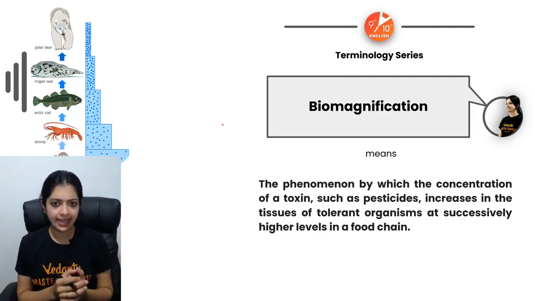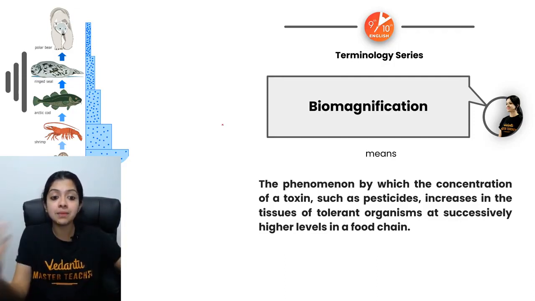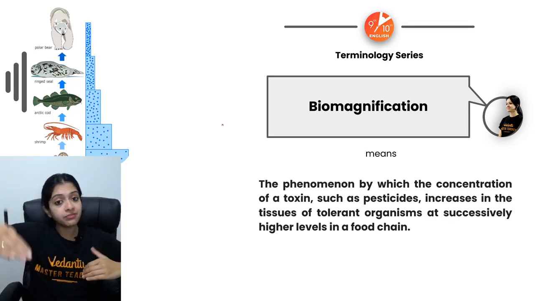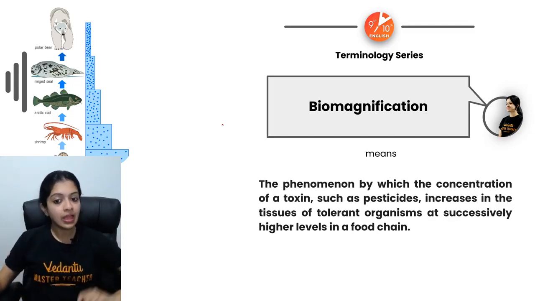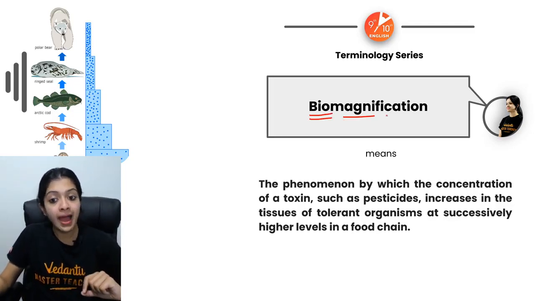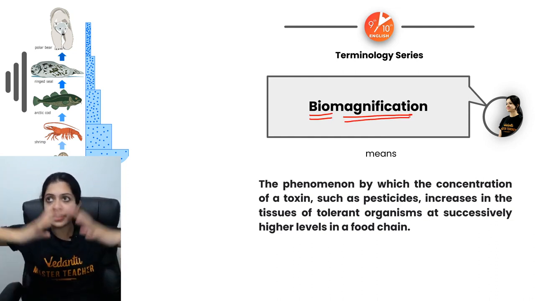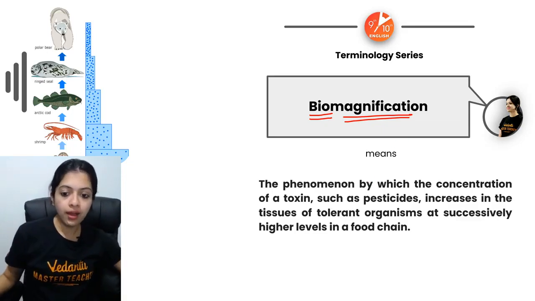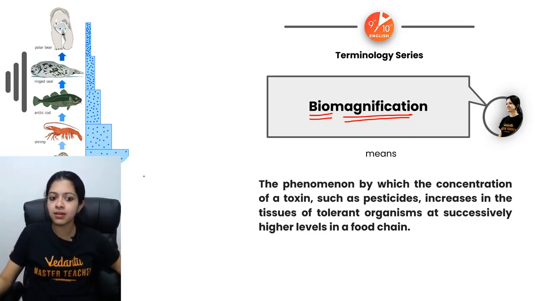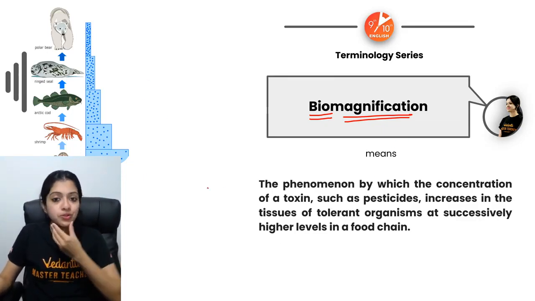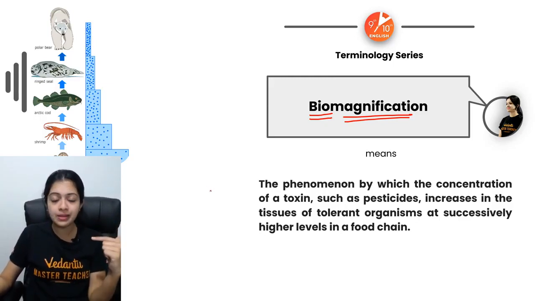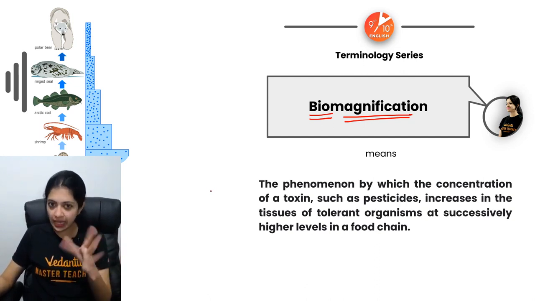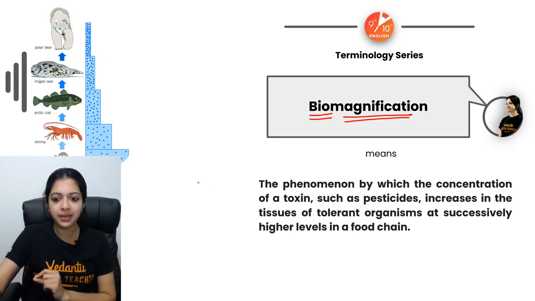Now, another complex term in this chapter is biomagnification, the process whereby the concentration of a toxin, for example pesticides, gets multiplied manyfold with every subsequent trophic level. This is biomagnification. Right? So remember the DDT example. I think I must have told you this while I was teaching you the concept of biomagnification. Go back to our Umang playlist and have a look at those in case you have lost touch with them. Okay. So biomagnification, this would be the definition.